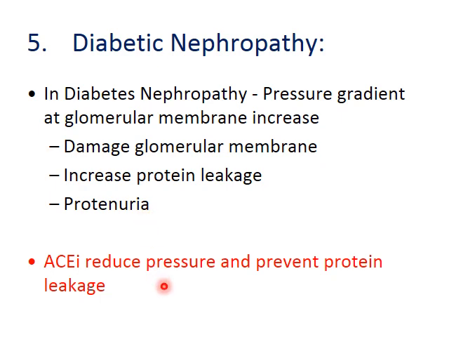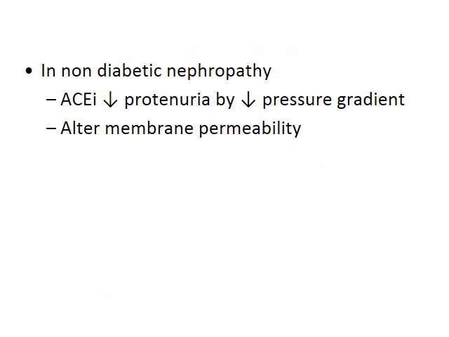If ACE inhibitors are administered, they can reduce the pressure at the glomerular membrane because of dilatation of the efferent arteriole. So there is a reduced pressure gradient, and gradually the damage to the glomerular membrane is suppressed, and it can prevent protein leakage. In non-diabetic nephropathy, ACE inhibitors can decrease proteinuria by a similar mechanism of reducing the pressure gradient, and they can alter membrane permeability. So the proteinuric effect can be reduced in non-diabetic nephropathy.